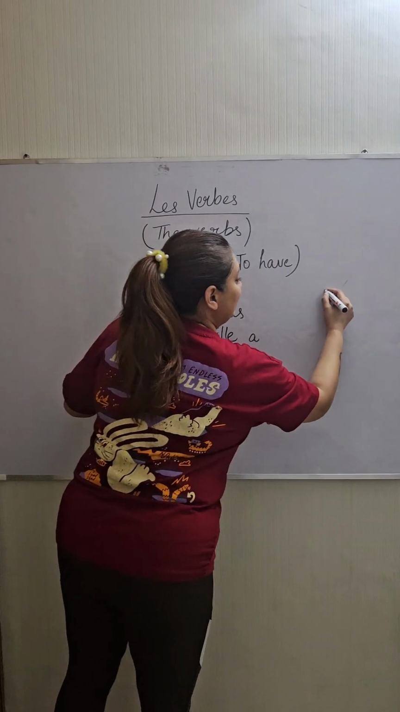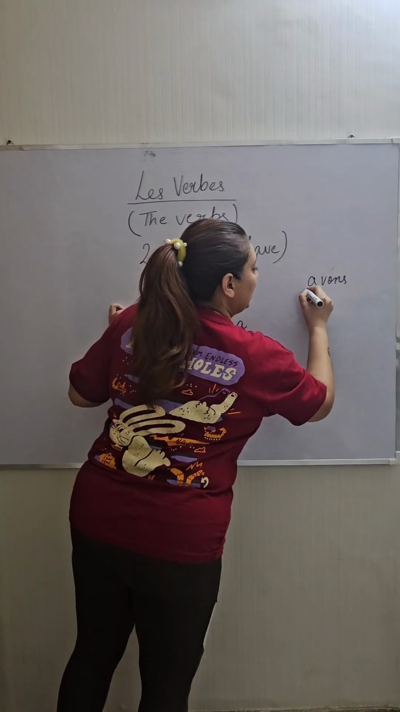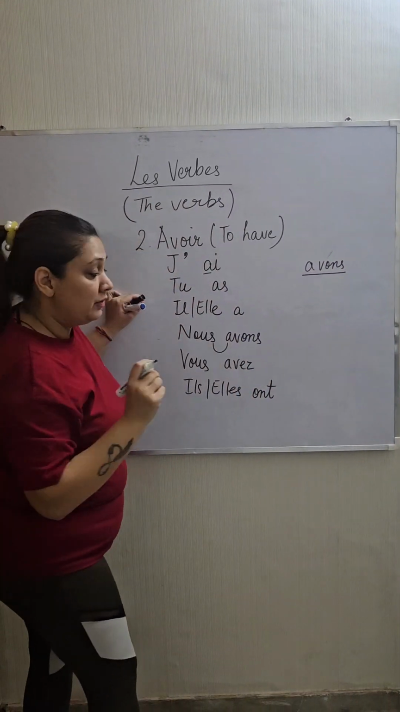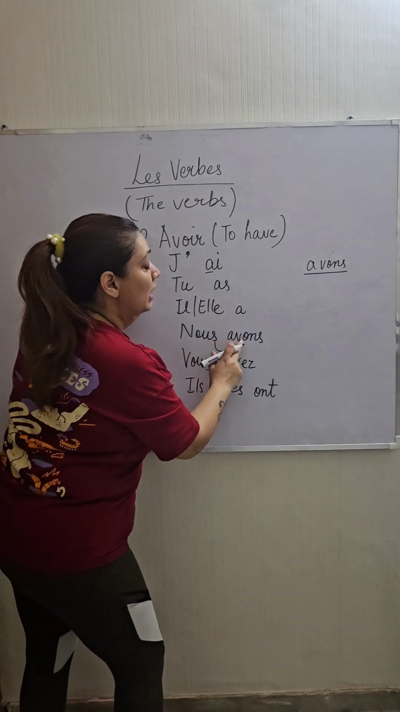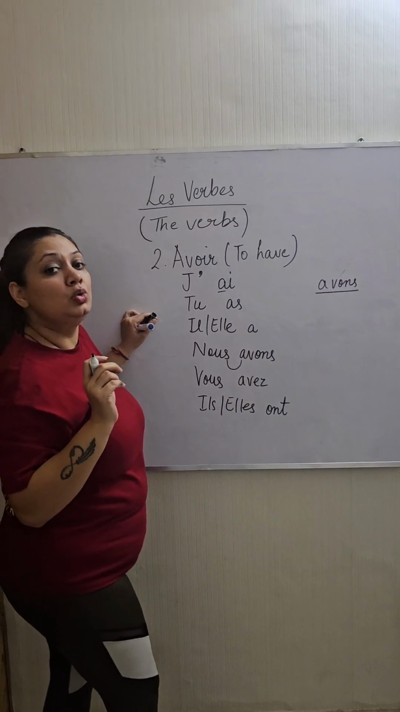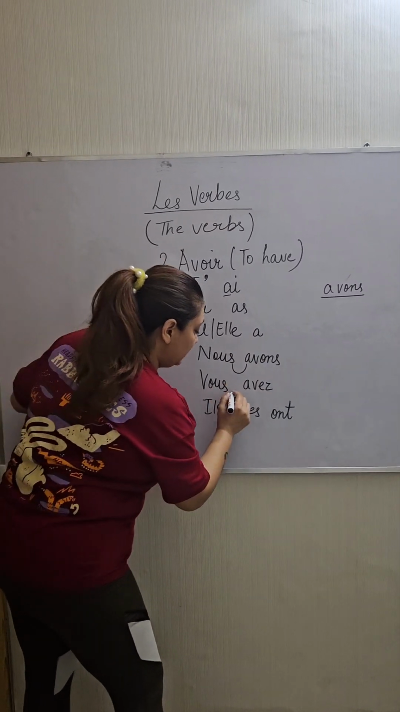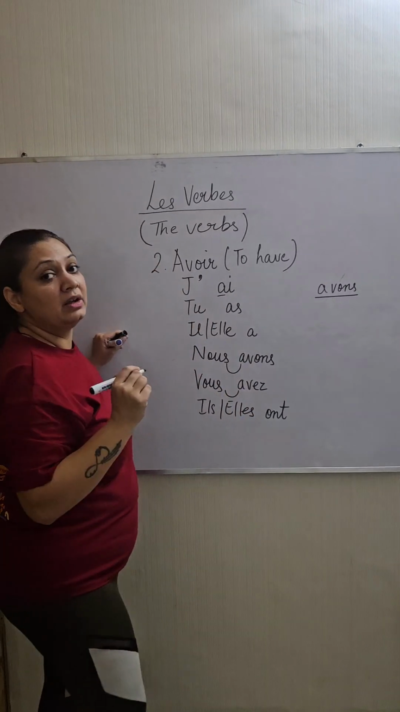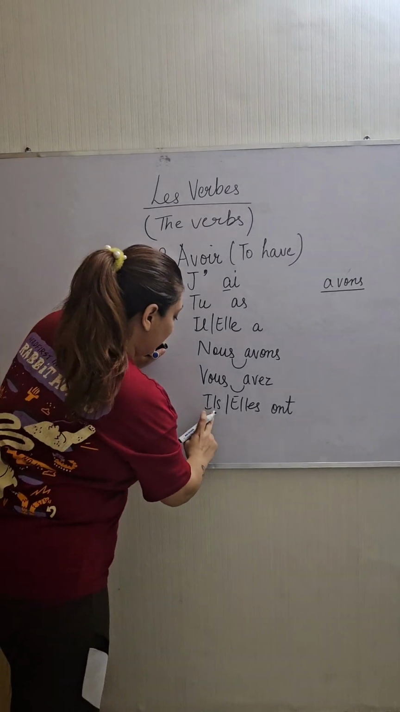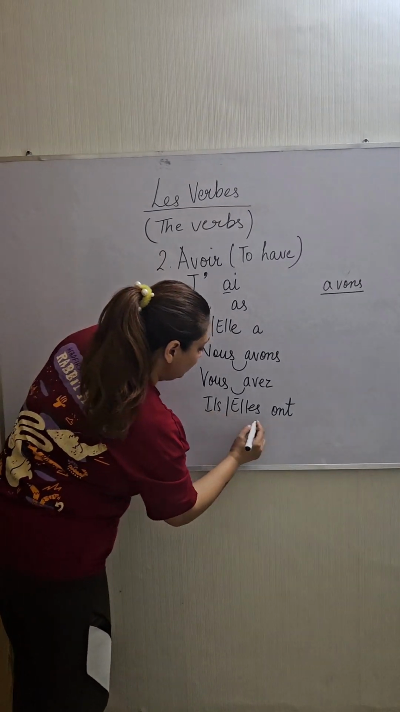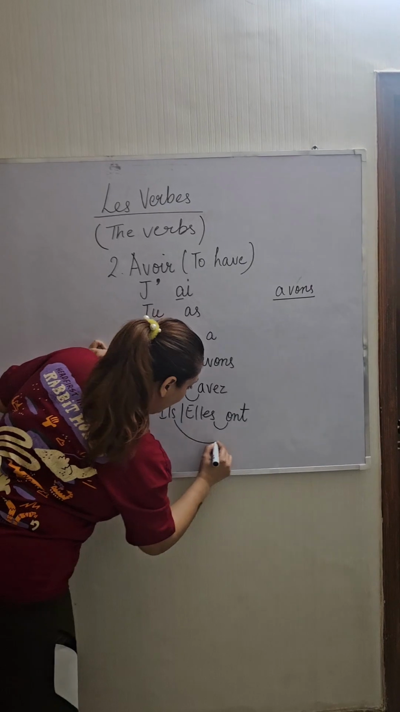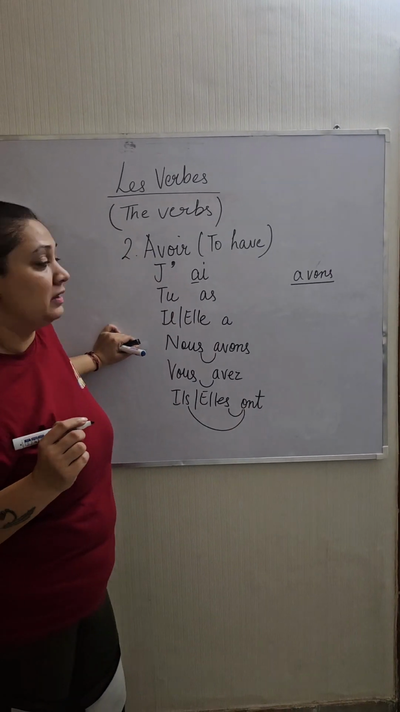If I write it as a single word, it becomes avons. But when I talk about nous avons, the sounds link together. Then here it becomes vous avez. Then here it is ils ont, elles ont. This is how we pronounce them.